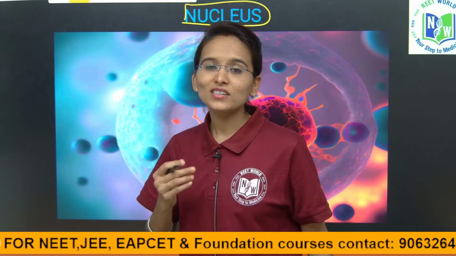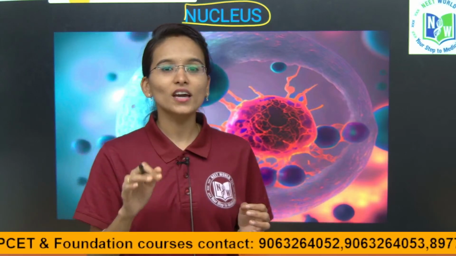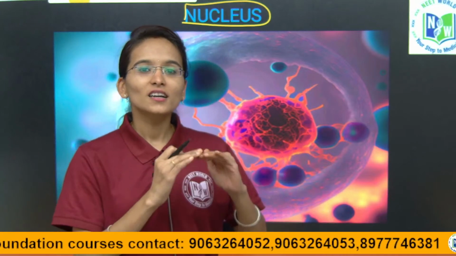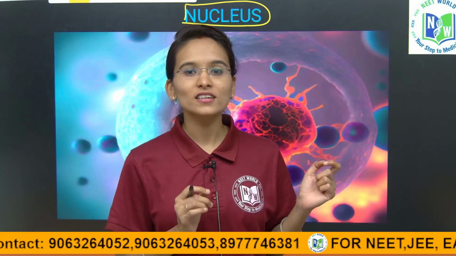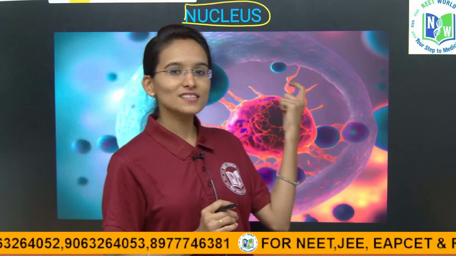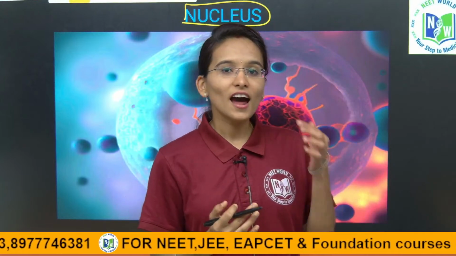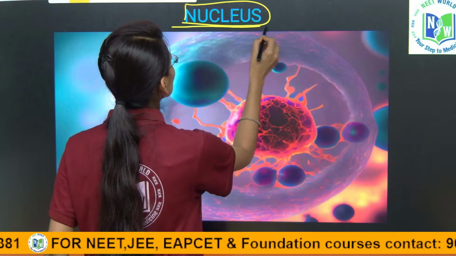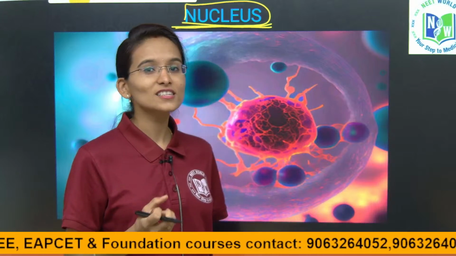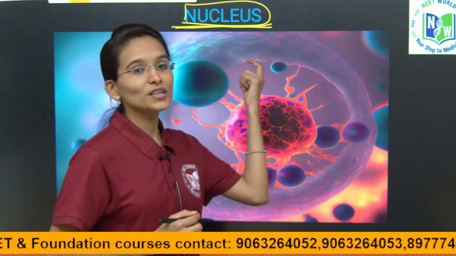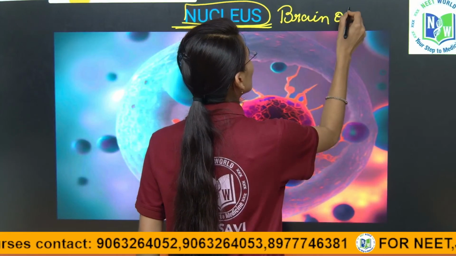The nucleus is a double membrane bound cell organelle. In the eukaryotic cell, we have double membrane bound cell organelles, single membrane bound cell organelles, as well as non-membrane bound cell organelles. The nucleus is bound by two membranes. And generally, we call the nucleus the brain of the cell.